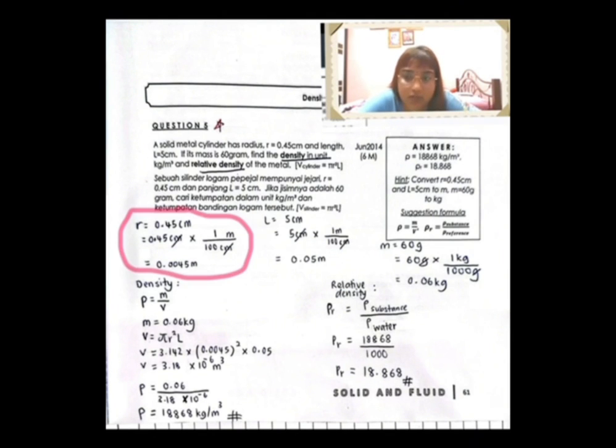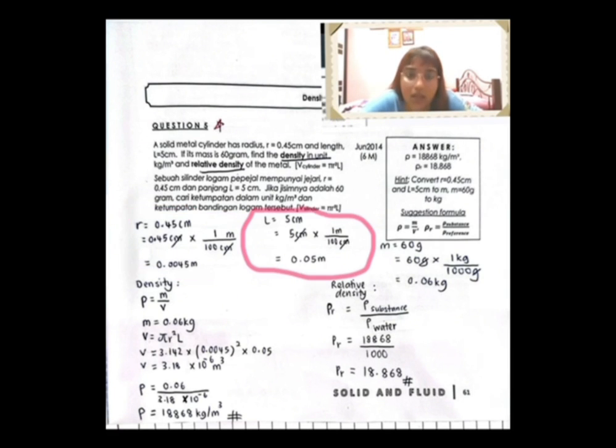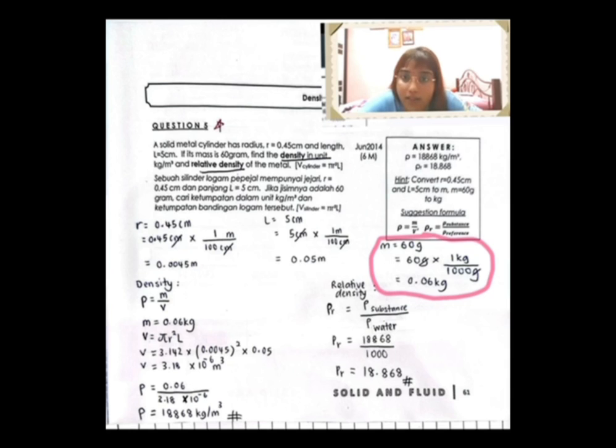For radius, we convert to meter. We get 0.45 times 1 over 100 centimeter, which is 0.0045 meters. For length, 5 centimeter times 1 over 100 centimeter gives 0.05 meter. For mass, 60 gram times 1 kg over 1000 gram gives 0.06 kilogram. Since we have converted them into SI units, we calculate density first.